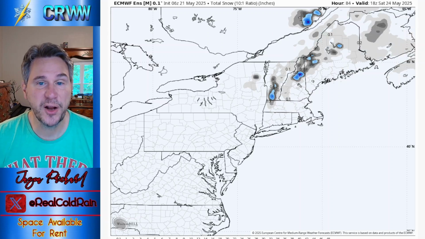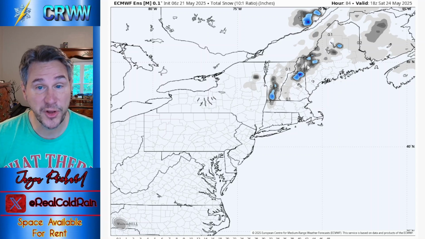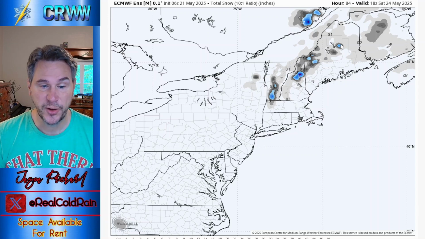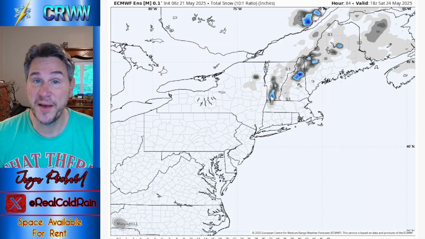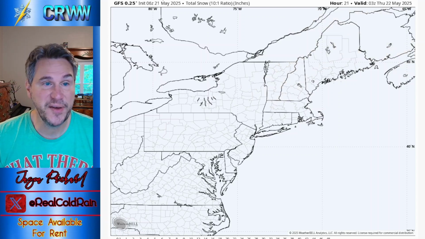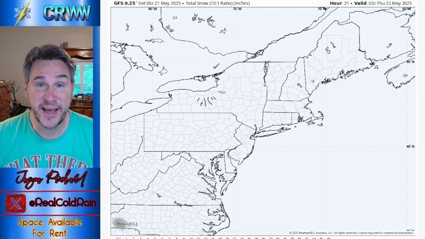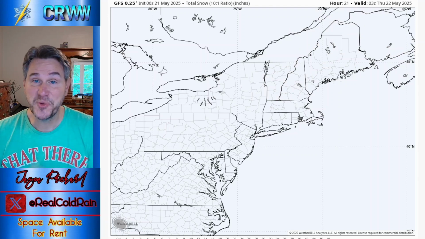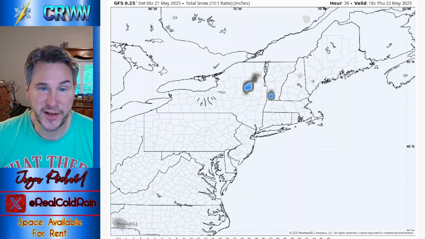What does the European ensemble say? Well, look at this, it tends to agree very, very well with the European model, actually. So if we look just at the European suite, we're not seeing a whole lot in the way of snow. But check out what the GFS tries to do here. And it's the GFS, so we need to take the GFS as we usually take the GFS, with a big grain of salt. But, you know, once in a while, a blind squirrel finds a nut.